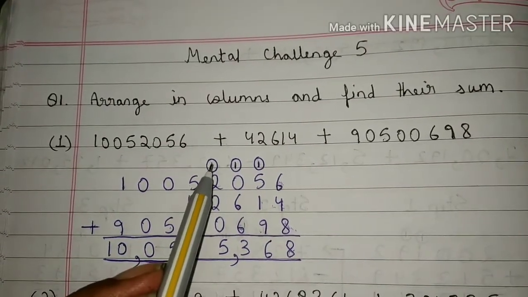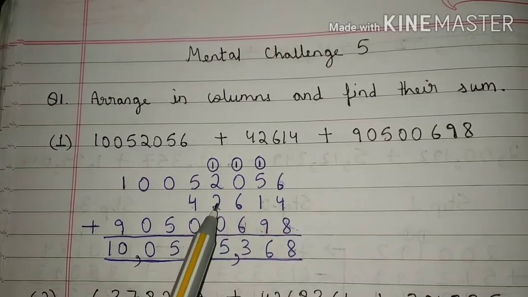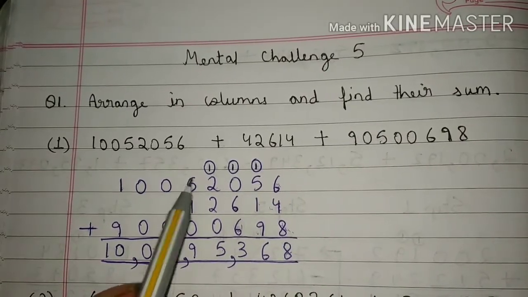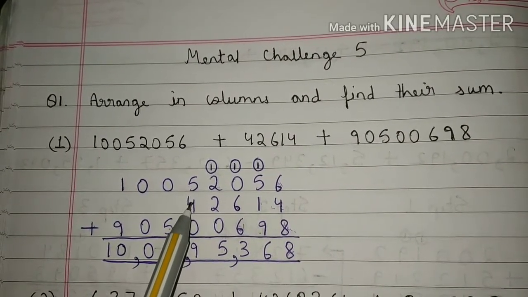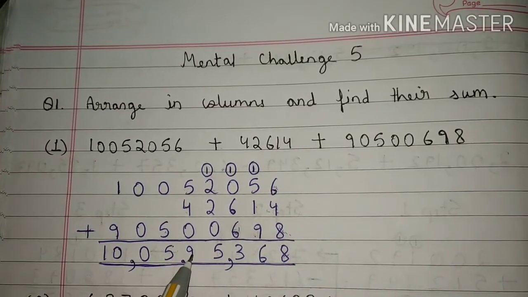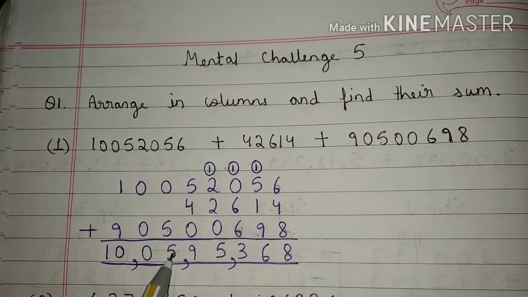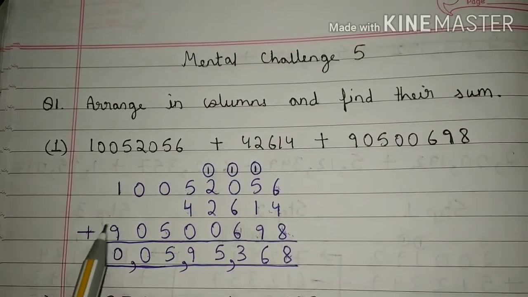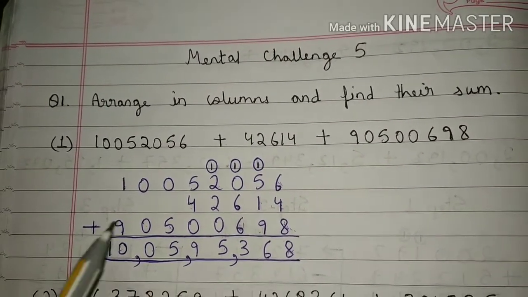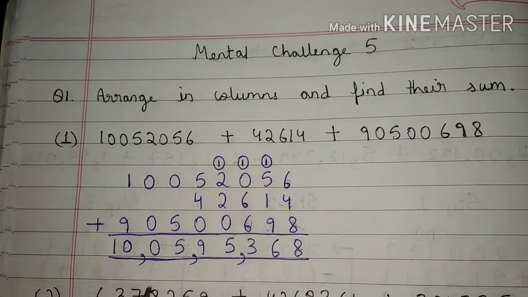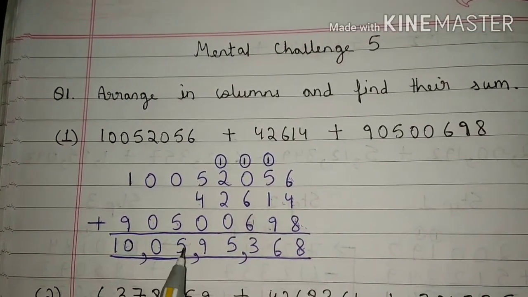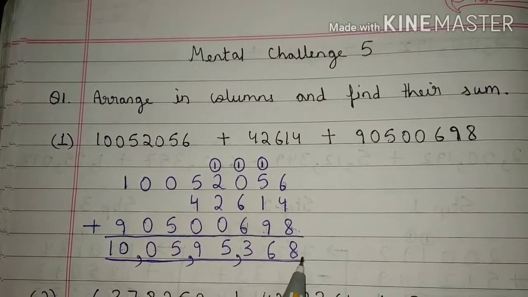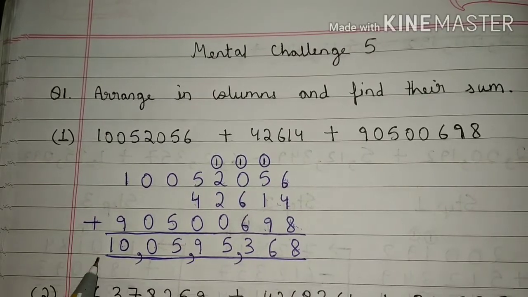2 plus 1 is 3. 3 plus 2 is 5. And 5 plus 0 is 5. 5 plus 4 is 9. And 9 plus 0 is 9. 0 plus 5 is 5. 0 plus 0 is 0. 1 plus 9 is 10. Students, 10 crore 5 lakh 95,368. This is your answer.